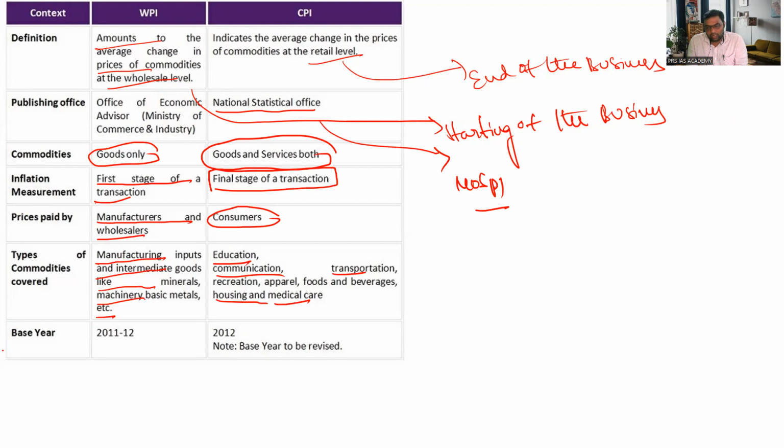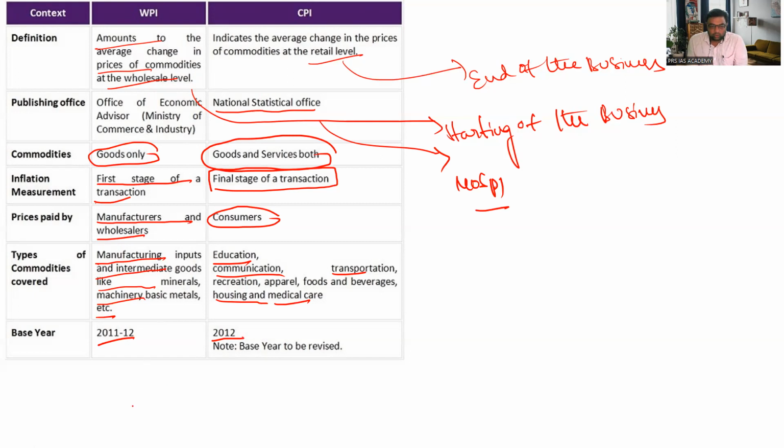For any measurement, for any statistics, we have to use one base year, according to which we can differentiate the changes. The base year for WPI is 2011-12, and for CPI it is 2012. There is a growing demand from the private sector and from an economic perspective to change both WPI and CPI, as it is almost 10 years back.